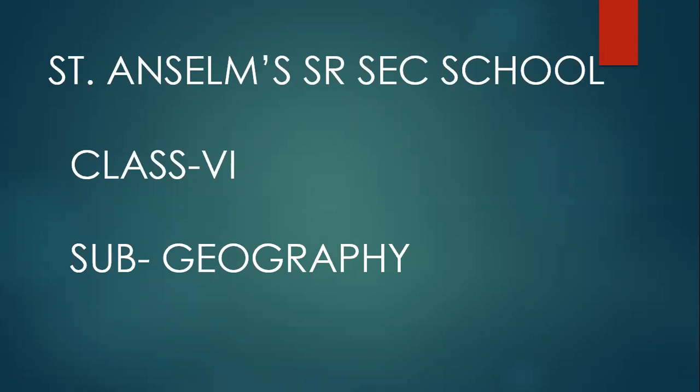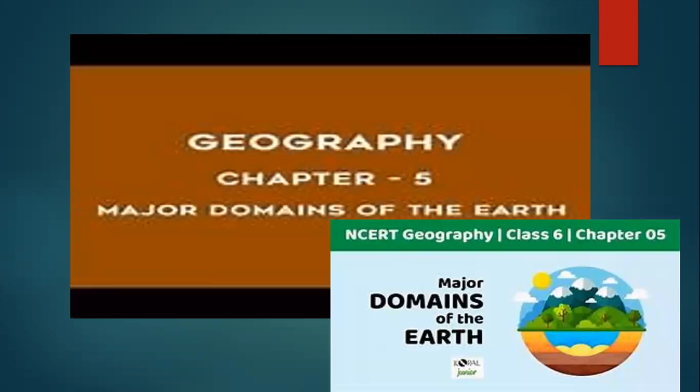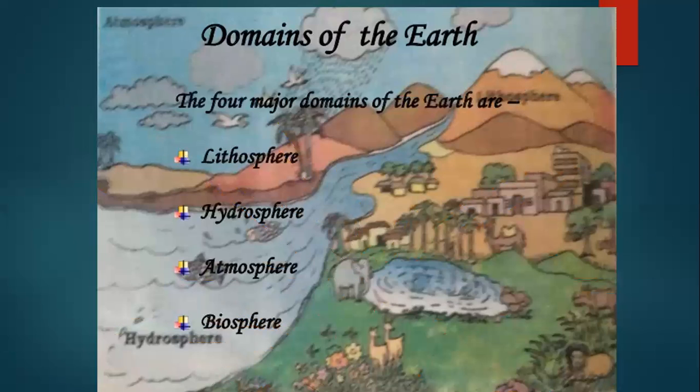Now, from today onwards, we'll start our geography chapter 5, that is major domains of the earth. Okay. Now, students, first of all, what do you mean by major domains of the earth? There are four major domains of the earth, that is lithosphere, hydrosphere, atmosphere, and biosphere.